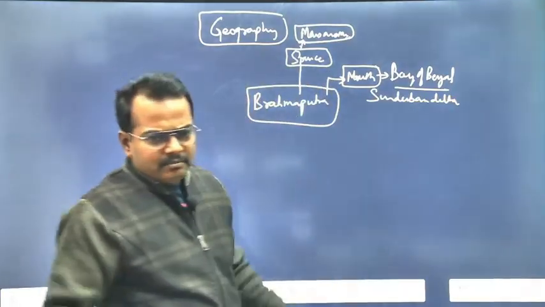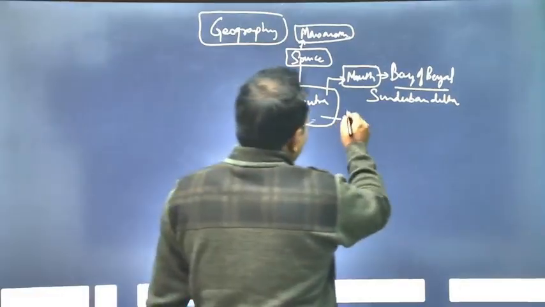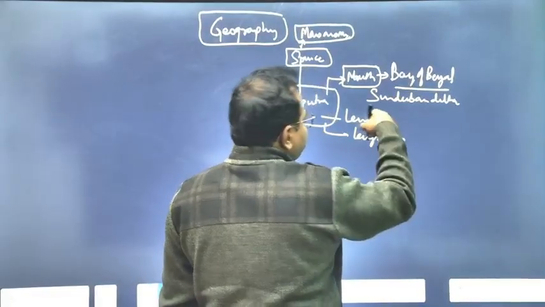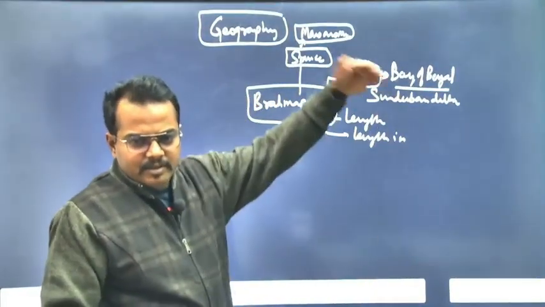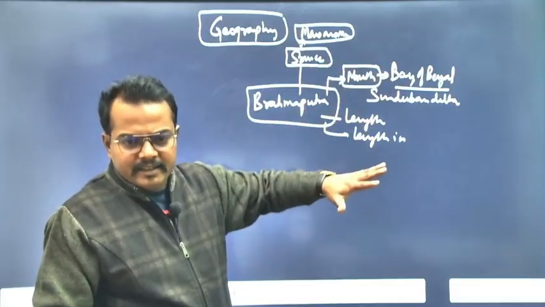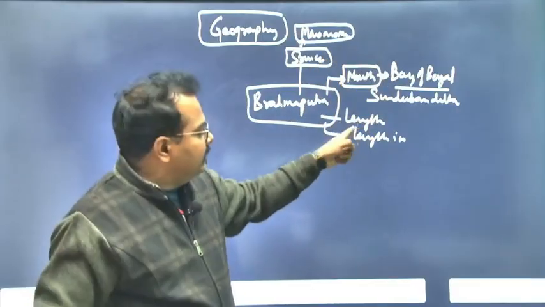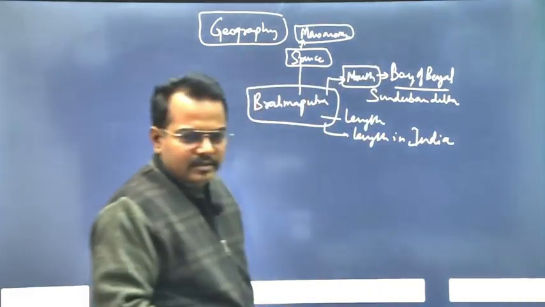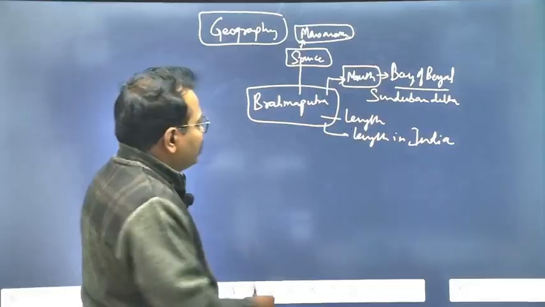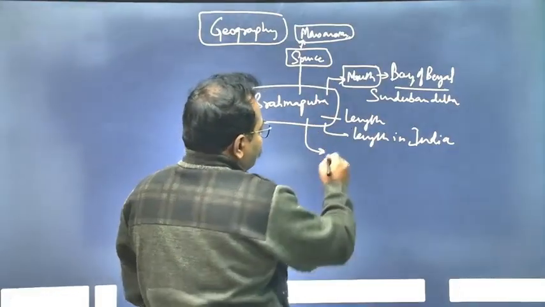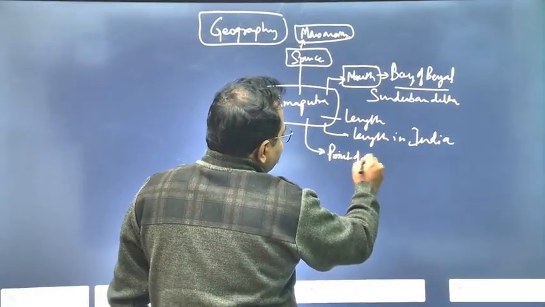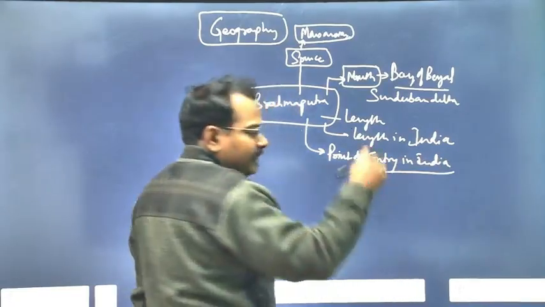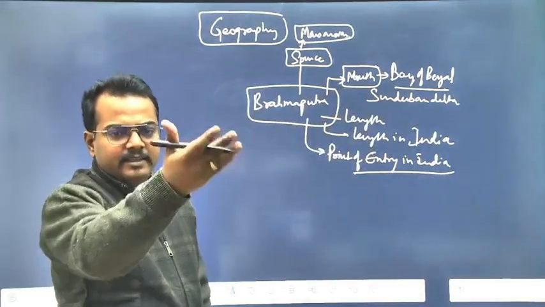Now, this is the basic thing. Now you have to write about the length, then the length in India, because it is international in character. Some part will be in Tibet, China, and some part in India. So the total length, then the length in India. Clear? You have the data on what the length in India is. Then the point of entry in India. You have to know from which district it enters India, and in which state.